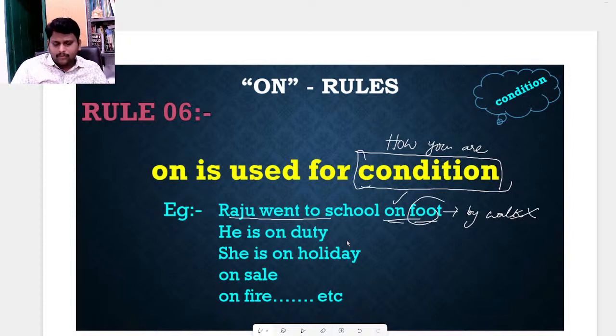By walk, we should not use. He is dash duty, on duty. She is dash holiday, on holiday. On sale, on fire. For all this we need to use on. It means it's showing the condition, then we have to use on.